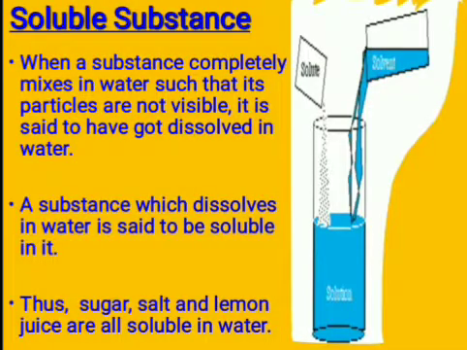Now, what are these soluble substances? When a substance completely mixes in water such that its particles are not visible, it is said to have dissolved in water. Those substances which get dissolved in water are said to be soluble in it. For example, sugar, salt, lemon juice, all these are soluble substances. All these substances get dissolved in water. All these substances are soluble in water.